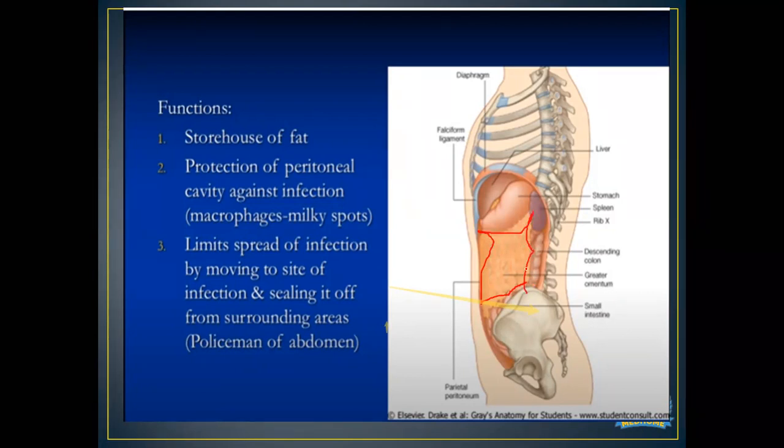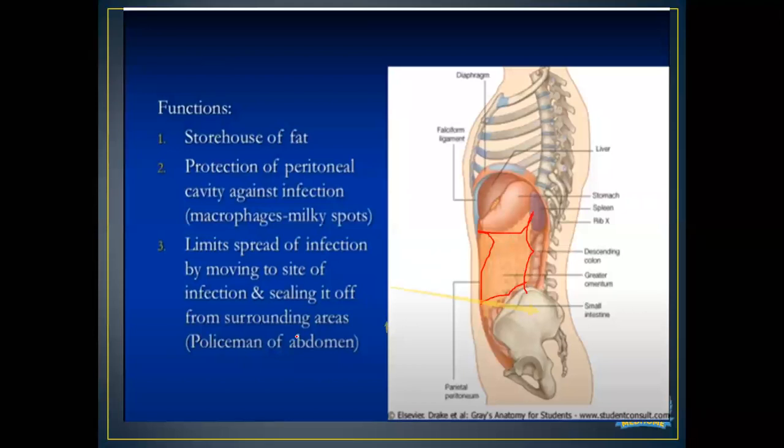Now it contains fat, so we can call it a storehouse of fat, and it also protects the peritoneal cavity against infection because it has macrophages. And as it forms a membrane, it will prevent the spread of infection.